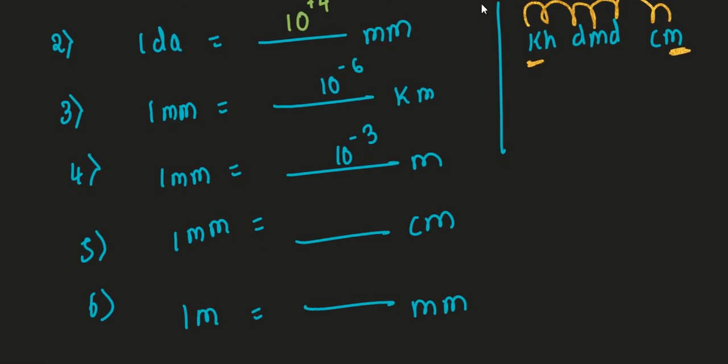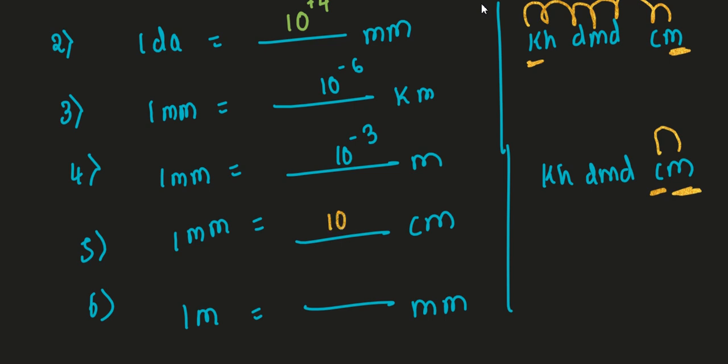Okay, let us see. Let us try to use the code KHDMDCM. Okay, they have given millimeter. So let us take the millimeter and asking in centimeter. We are having only one jump. So we have to take 10 to the power of minus 1. You have to check the number of jumps. So we are doing only one jump, so we can take it 10 to the power of minus 1.